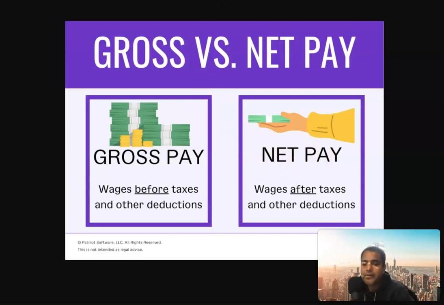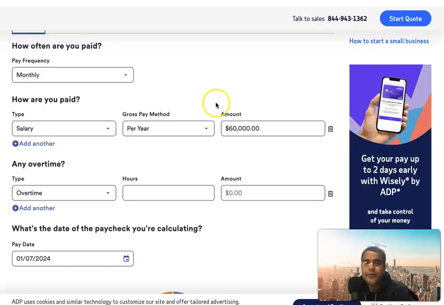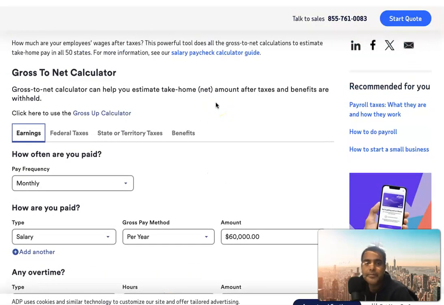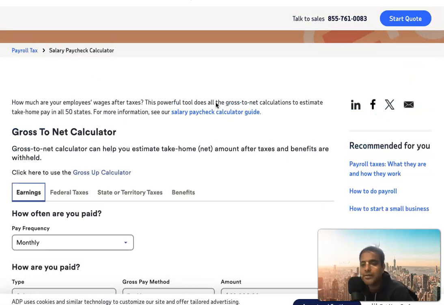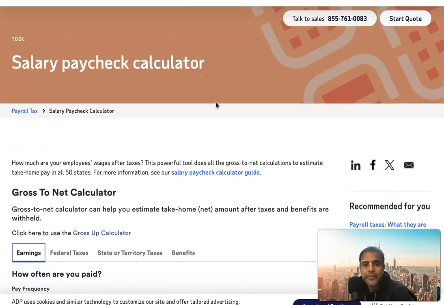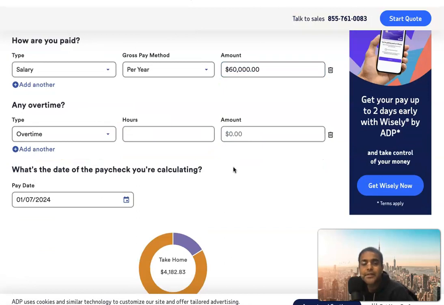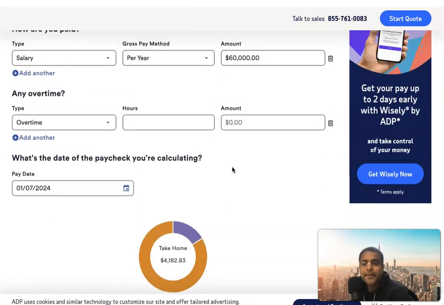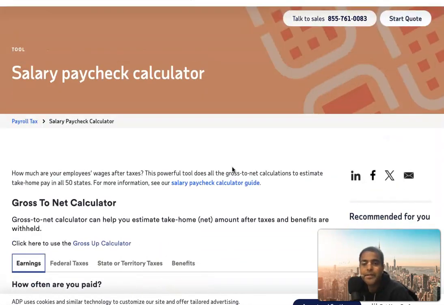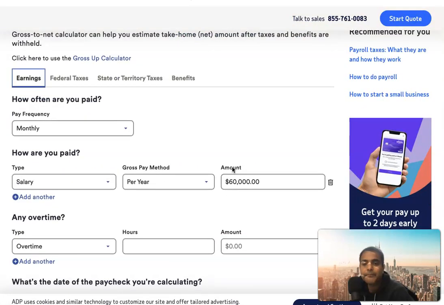Now there are many calculators to calculate net pay online. I googled and I found one on this particular website. I'll link it in the video description. It is on ADP's website. There's a salary paycheck calculator, and I already entered it over here. If somebody is being paid on a monthly basis and their salary for the full year is $60,000, then what would be their net pay overall?